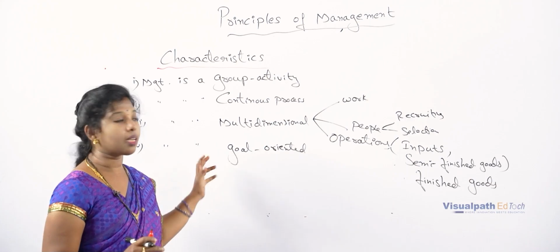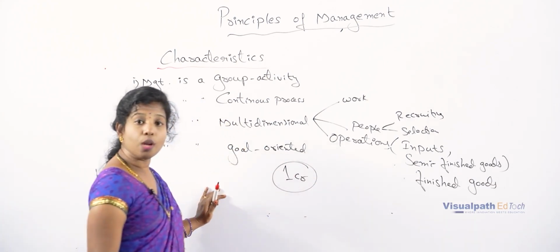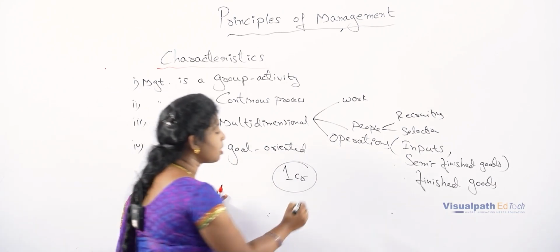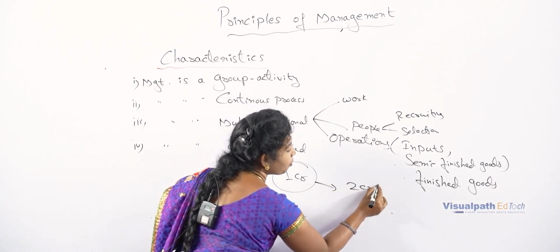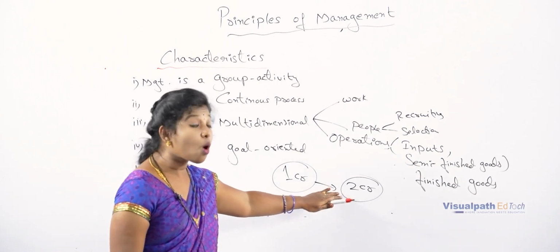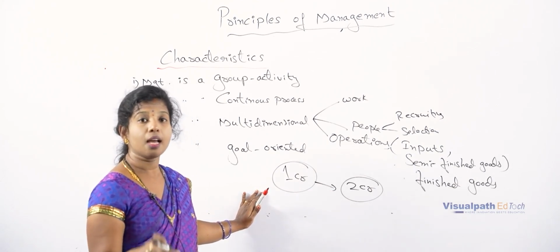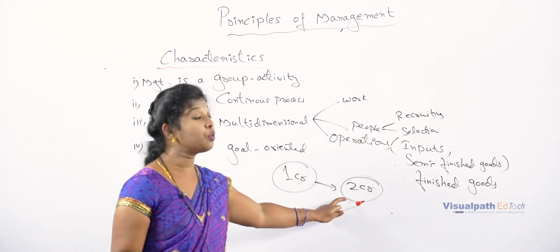In the previous year, the company has earned 1 crore of profit. So now the company's target is to earn 2 crores of profit. So this agenda, that is this objective, has to be discussed with the employees. Now in this year, a company has to earn 2 crores.